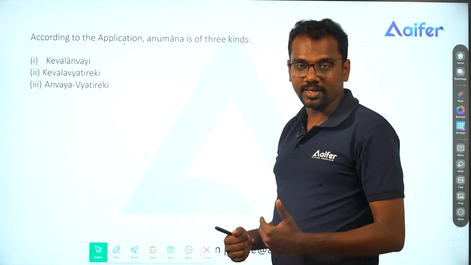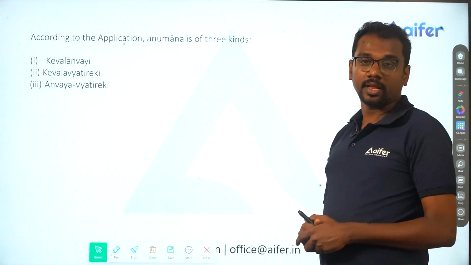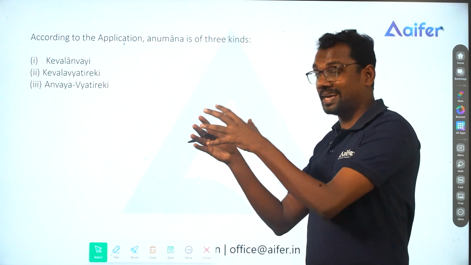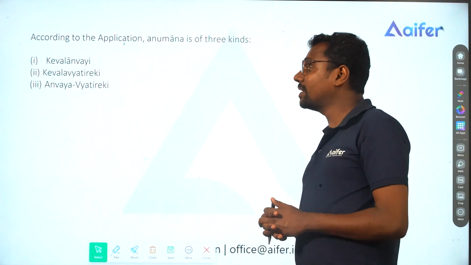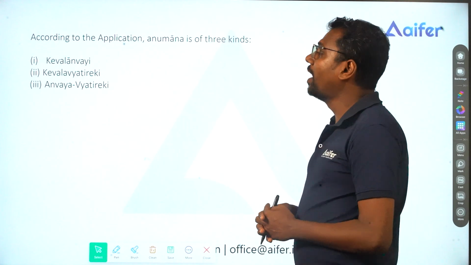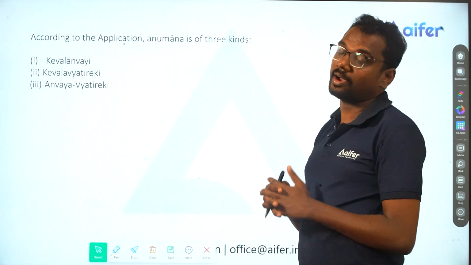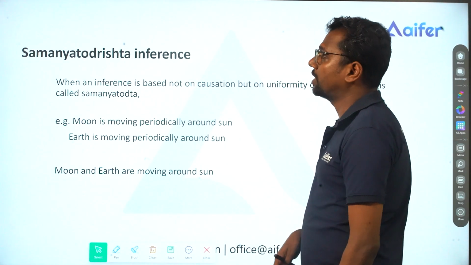So I will just be revising. Based on the application, Anumana is of three kinds: Keval Anvaya, where we have a positive relationship; Kevala Vediregi, where we have a negative relationship; and Anvaya Vediregi, where we have both positive and negative relationship in the same thing.